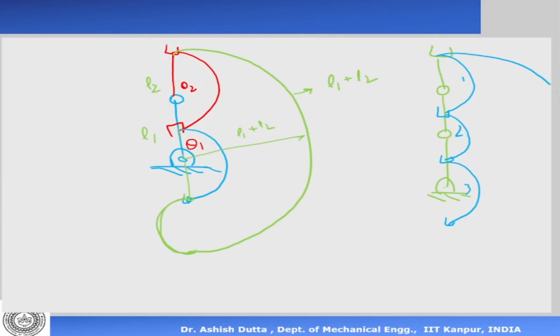On the outside, it's always one circle. Outside is always 1, inside is 3 if there are 3 degrees of freedom. If it's 2 degrees of freedom, there are 2. So on the outside you always have one circle, and on the inside you can have 2 circles, 3 circles, depending on how many degrees of freedom are there in the system.